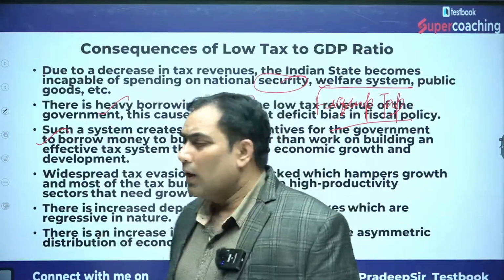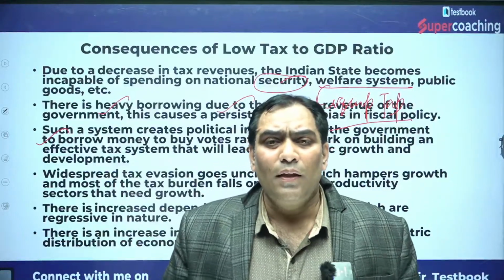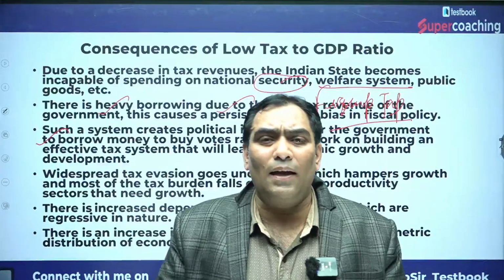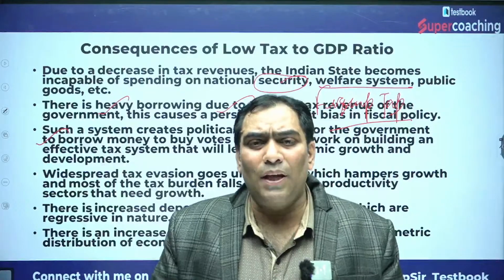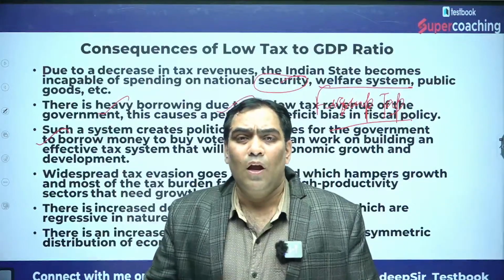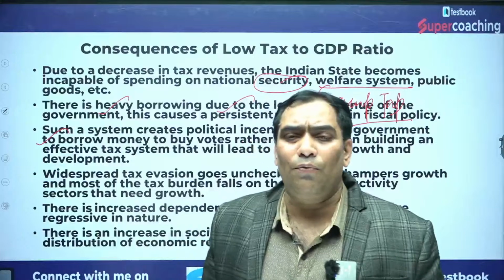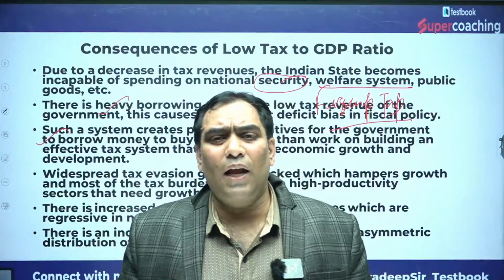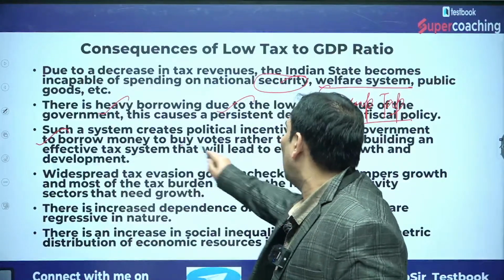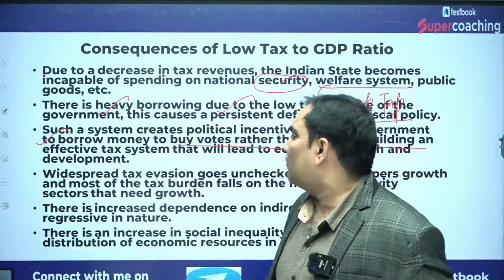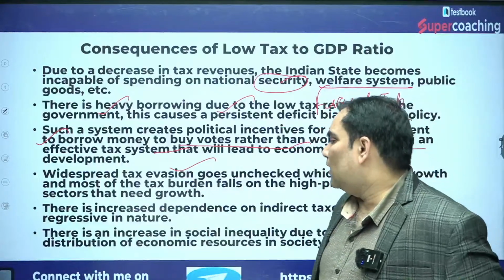So what is going to happen in that condition? The government or the political parties are taking steps or measures which are more lucrative just to have the vote bank. That means they are going to do loan waivers, and because of that there are political incentives for the government to borrow money to buy votes, rather than work on building an effective tax system. And there is widespread tax evasion.